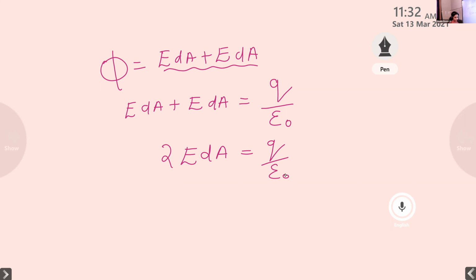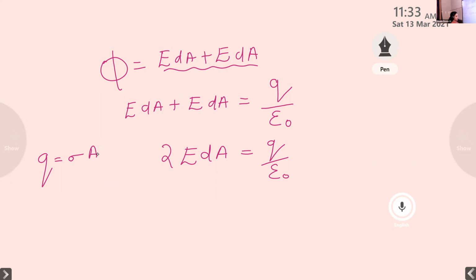Now, what is Q? This is a uniformly charged thin plane sheet. What is the expression for Q that we discussed in the beginning of this derivation? Yes, very good. Q is equal to sigma A, right?